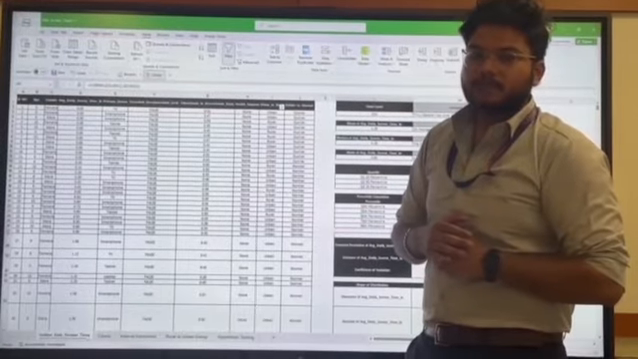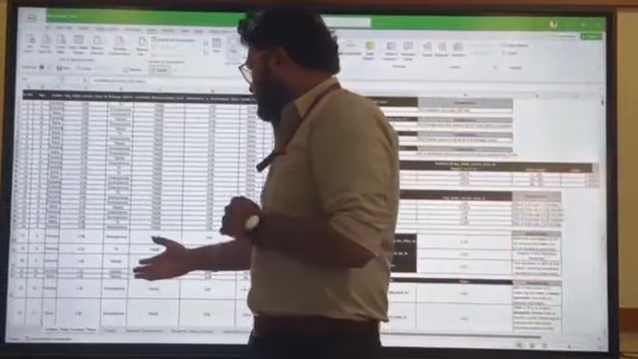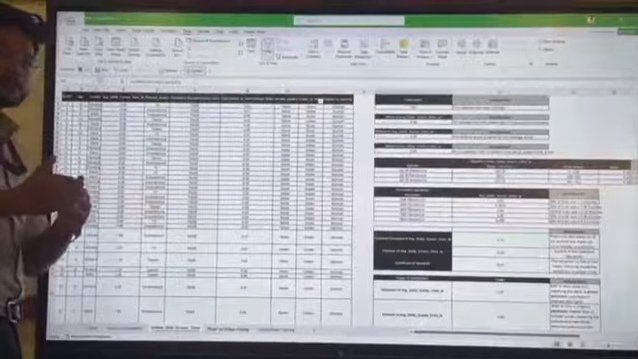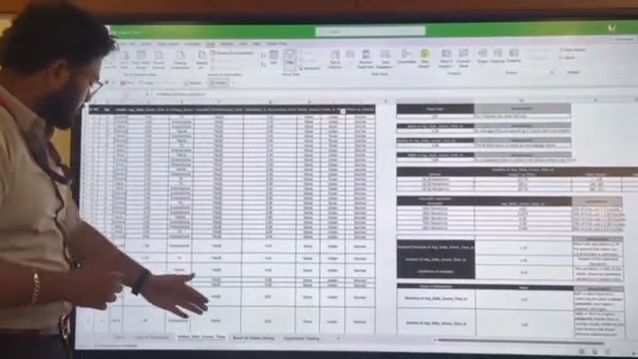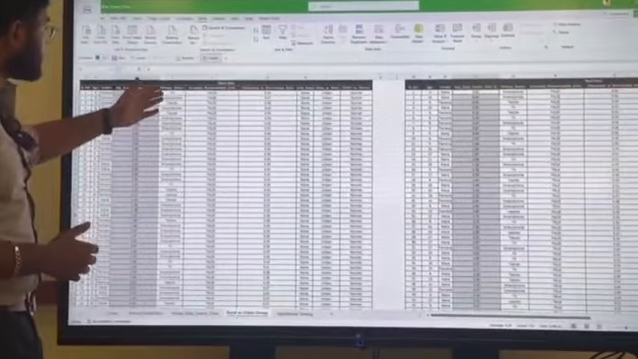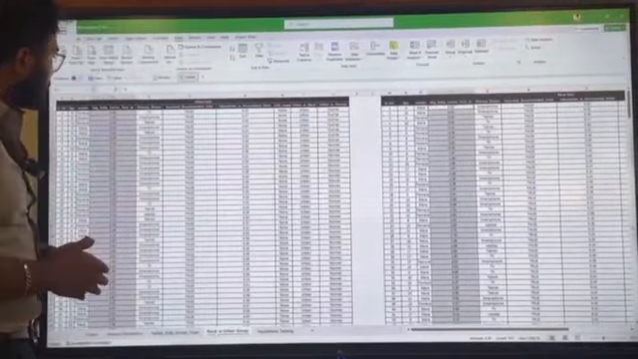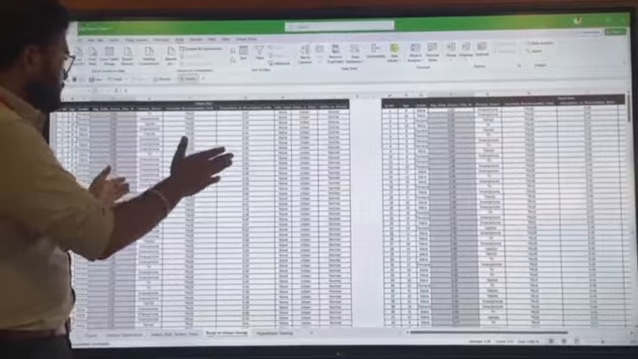Now we are going for the hypothesis testing, and for hypothesis testing, this is our whole data, and we are dividing this data into two data sets. One is urban and the other is rural. As you can see, in this data set this is the urban data and this is the rural data, and we are going for hypothesis testing for these two data sets.